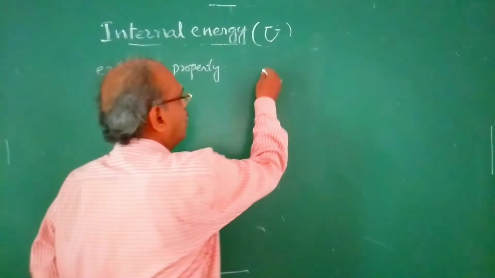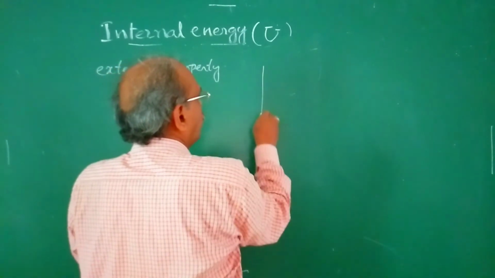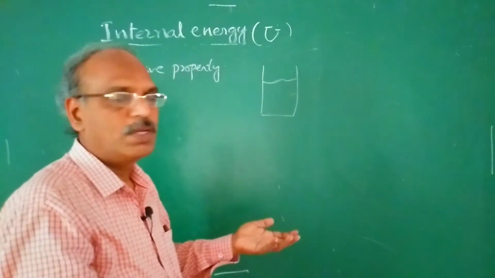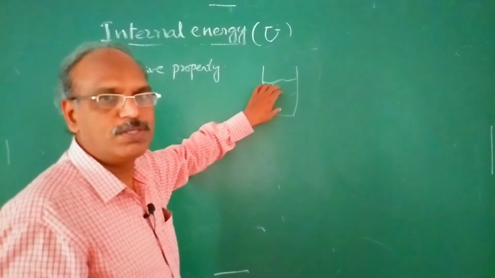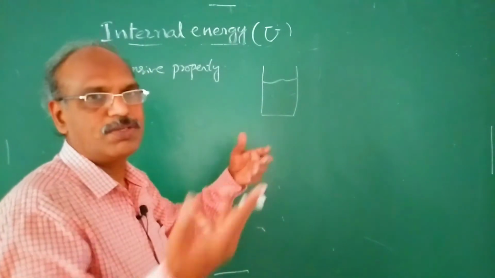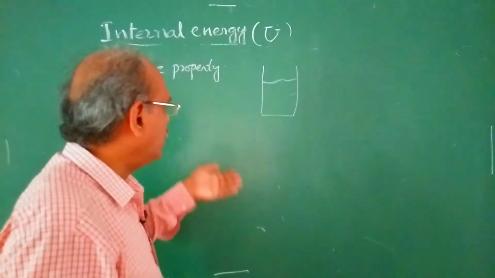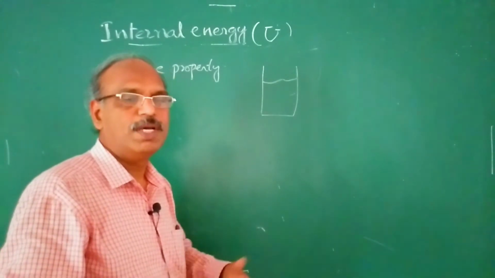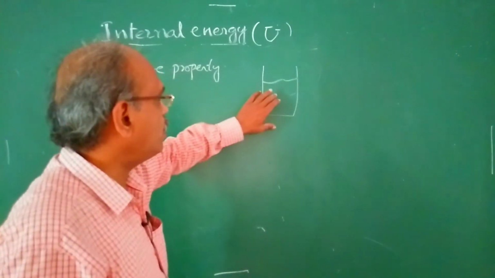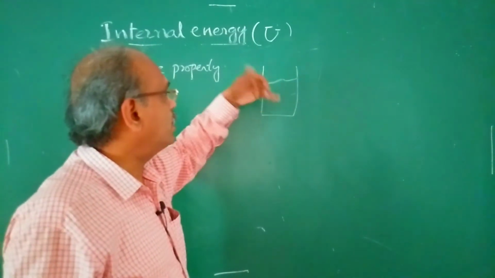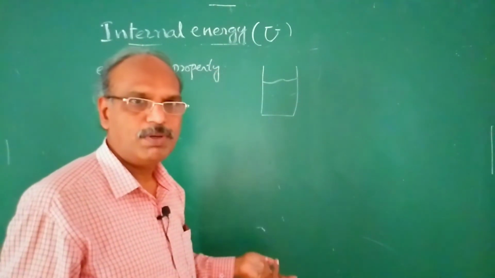If the quantity of the system is increased, the number of molecules, atoms, or ions in it increases, then the total hidden energy of the system increases. For example, if the quantity of the system is doubled, internal energy is also doubled.